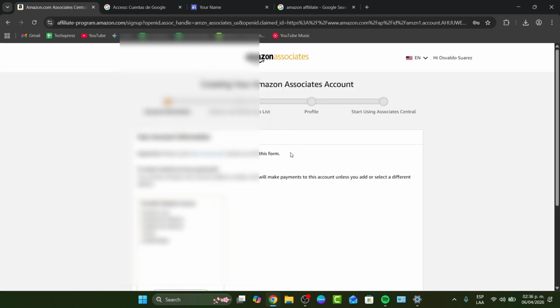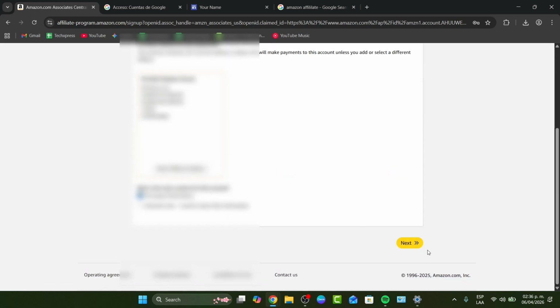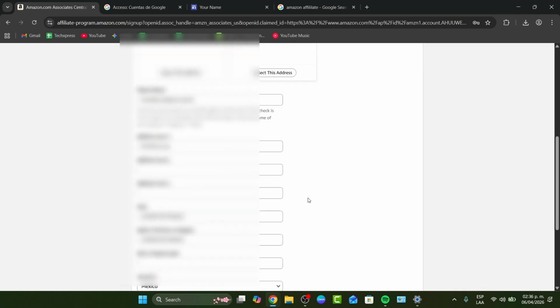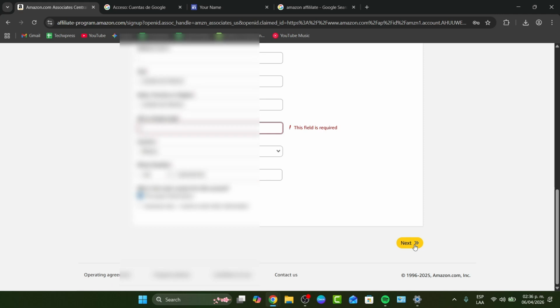I'm going to hit the option that says sign in, and here is creating your Amazon Associates account. This might appear blurred because you might be seeing a little bit of sensitive content. So basically what you need to do is provide all your account information, the city, the phone number, the state, and basically all of this information, which is going to be really important. Once you have entered all of that information, hit the option that says next.